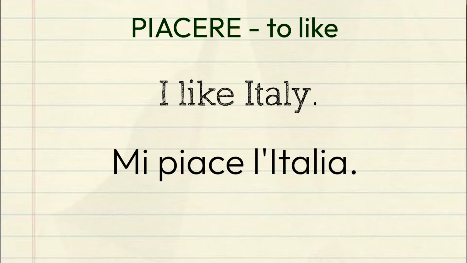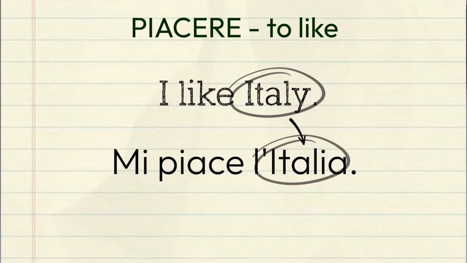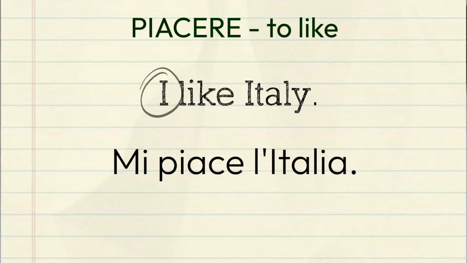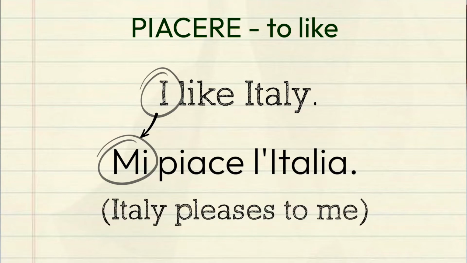So basically what happens is that the object of the first English sentence becomes the subject of the Italian sentence. And then the subject becomes the object, the indirect object, me. It's like saying Italy pleases to me. That's exactly how the Italian sentence works.